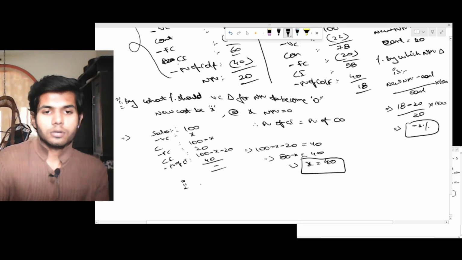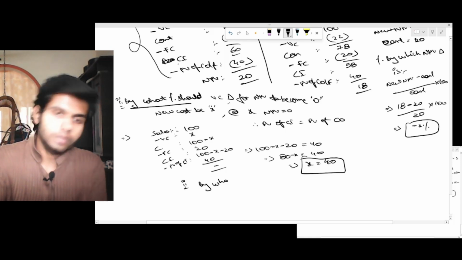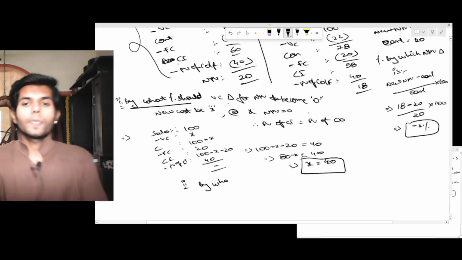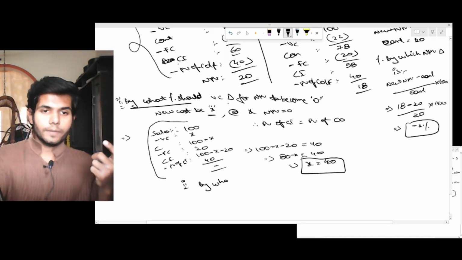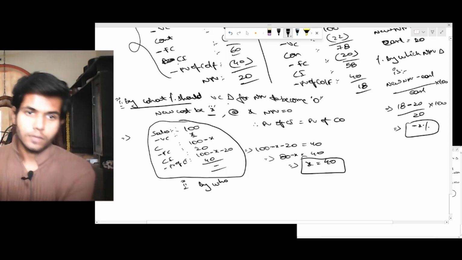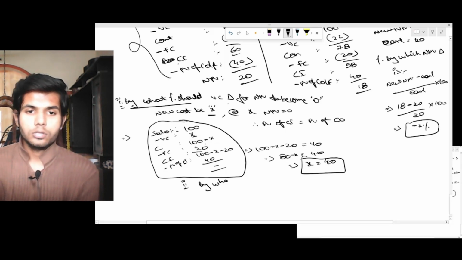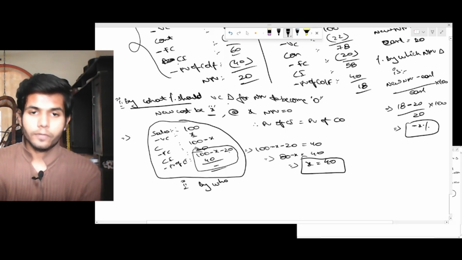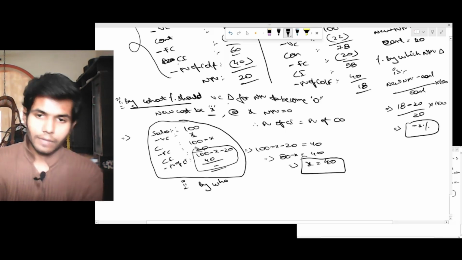By what percentage should the variable cost change for the NPV to become 0? So take a new variable as x and put it in the same format. Now solve this: 100 minus x minus 20. At this x, PV of cash inflow equals PV of cash outflow. So this amount minus this amount equals 0, or else this amount equals this amount. From this you will get the new variable value.